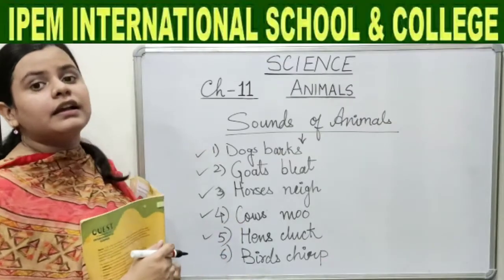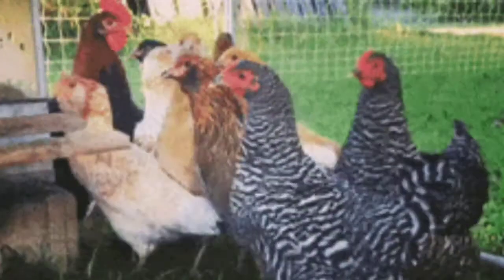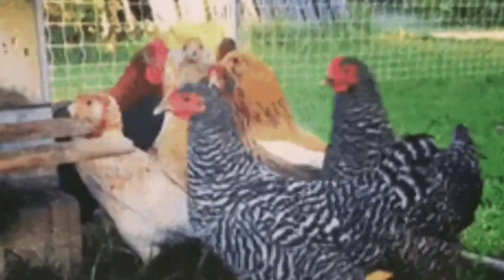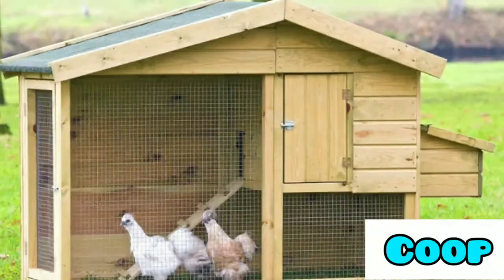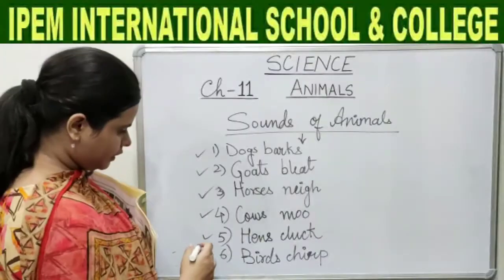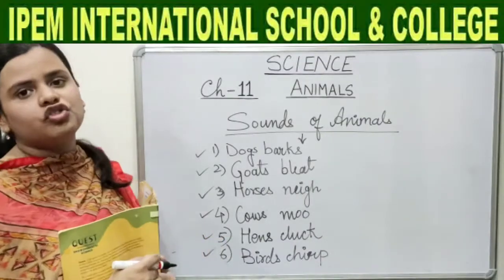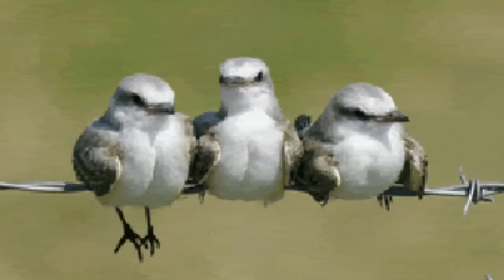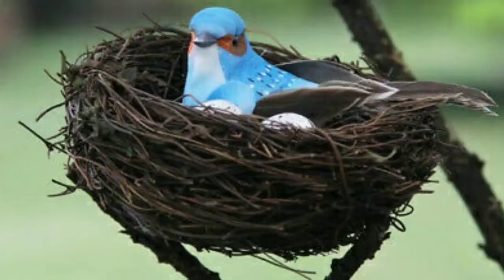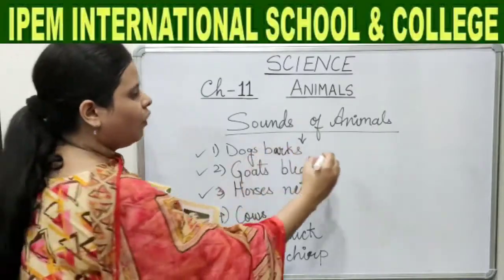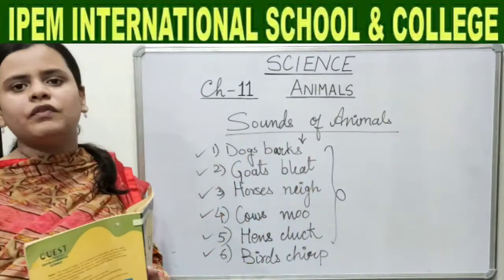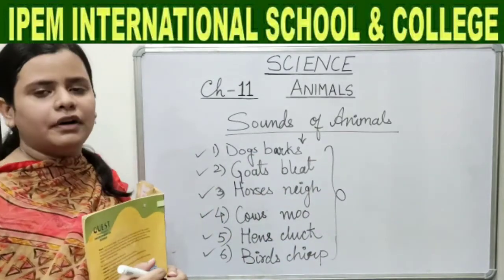Hens cluck. A hen lives in a coop. Birds chirp. Yes. A bird lives in a nest. Yes, children. So all these are the sounds of animals and birds.